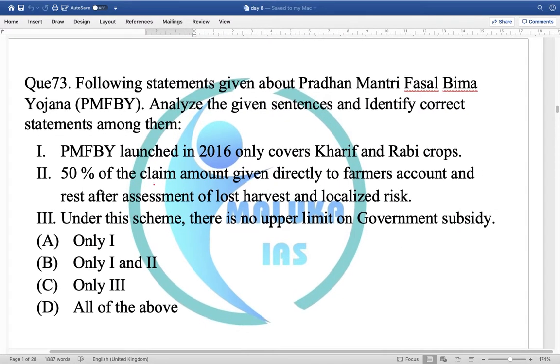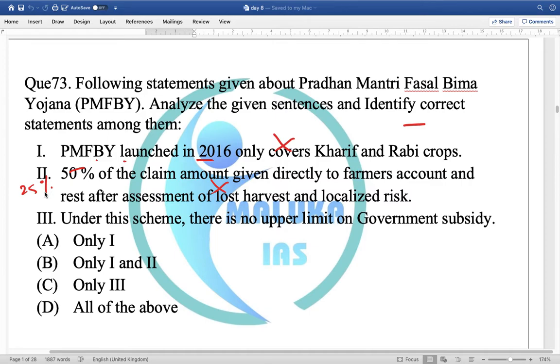Question 73. The following statements are given about Pradhan Mantri Fasal Bima Yojana. Analyze the statements and identify the correct ones. First, the statement: Pradhan Mantri Fasal Bima Yojana launched in 2016 only covers Rabi and Kharif crops. First is wrong because Rabi, Kharif and other commercial and horticultural crops are also being covered. Second statement: 50% of the claim amount is given directly to the farmer's account and the rest after assessment of the lost harvest and localized risk. The second statement is also wrong because it is not 50%, it is 25% that is given.